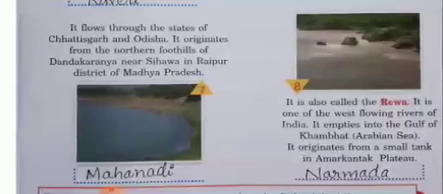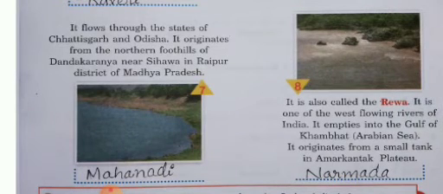And the last one is also called Reva. It is one of the west flowing rivers of India. It empties into the Gulf of Khambat, Arabian Sea. It originates from a small tank in Amarkandak Plateau. Which is that river? Narmada. Okay, Narmada is also called Reva. It is one of the west flowing rivers of India.